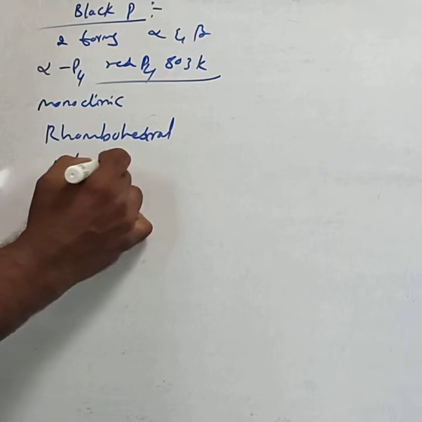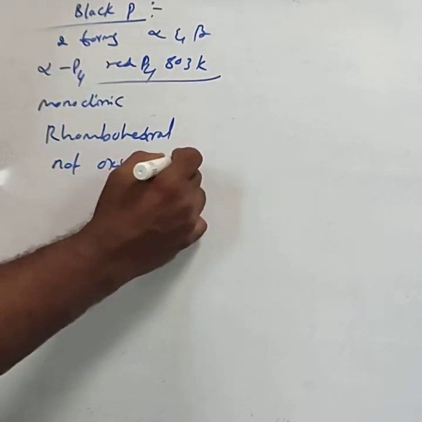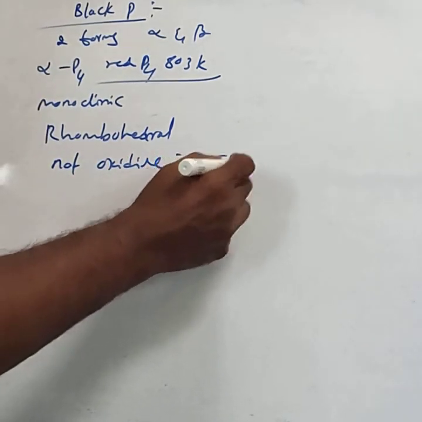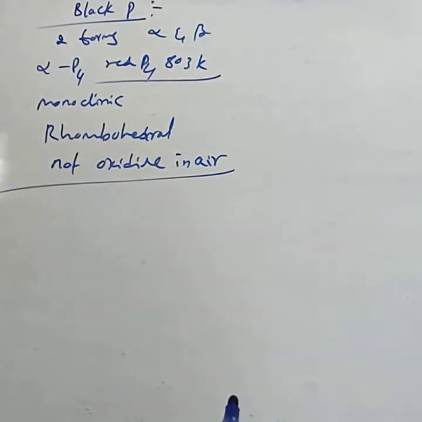It does not oxidize in the air, that is, it does not react with air.